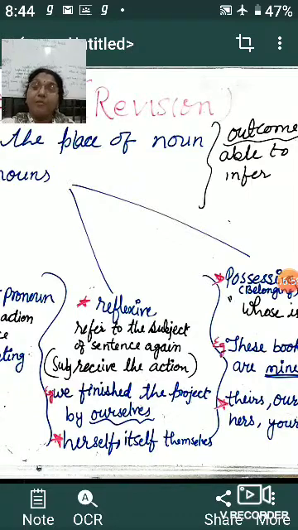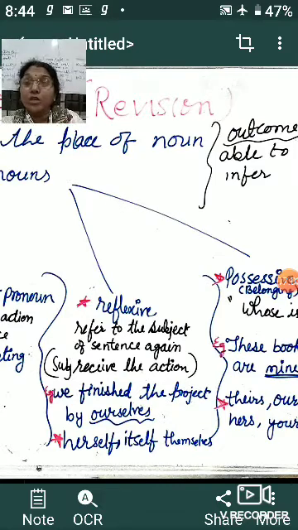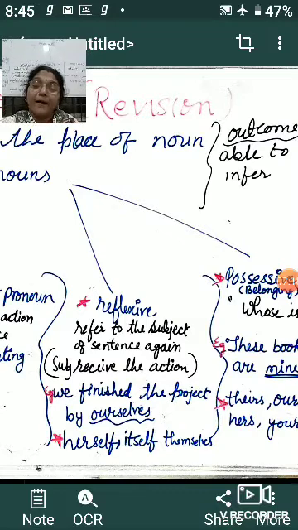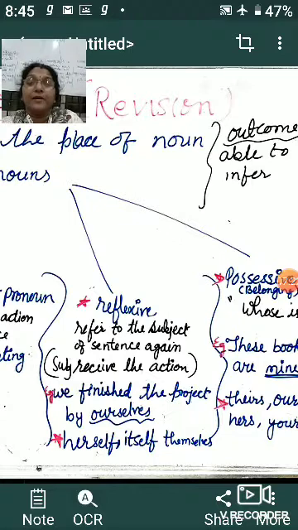Ourself is reflecting back to what? To the subject we. And what is we? Yes, it is a pronoun, the plural pronoun for the word I. So we is the plural pronoun, and this ourself is reflecting back to the subject we and talking about the action.